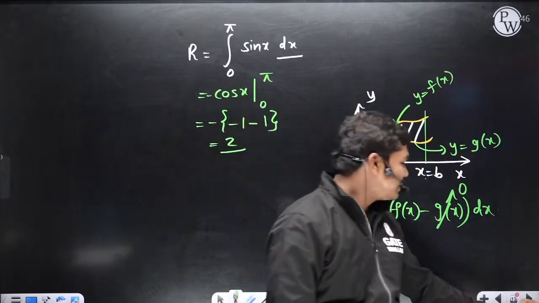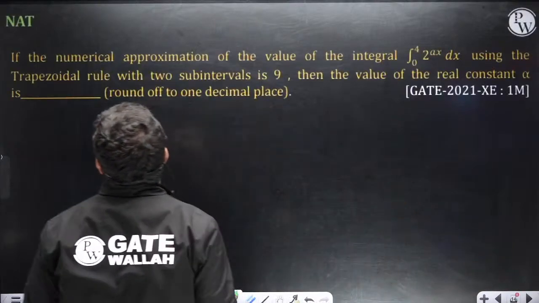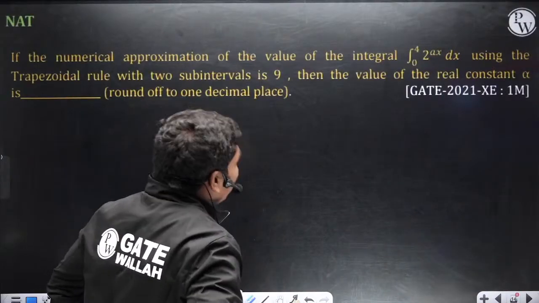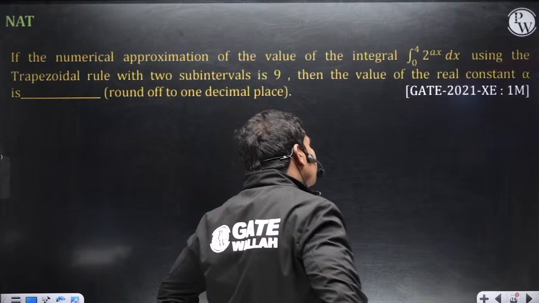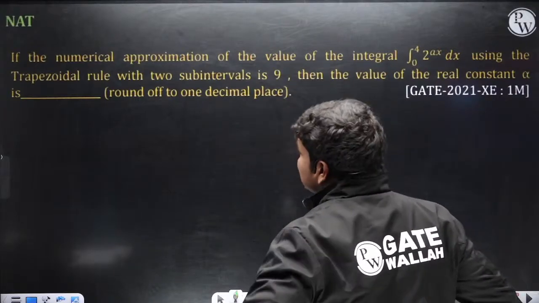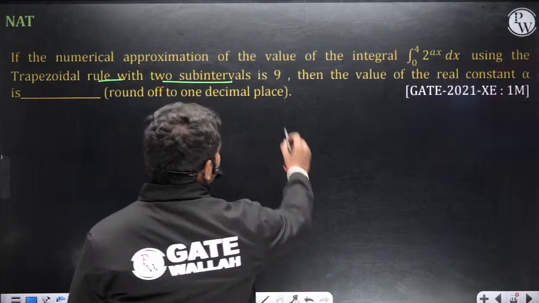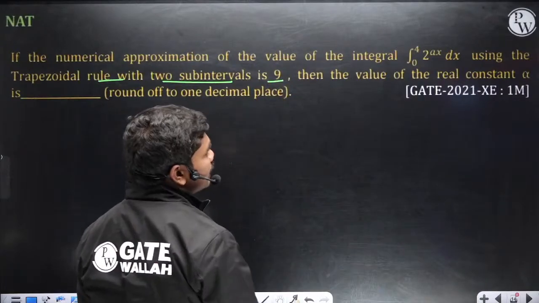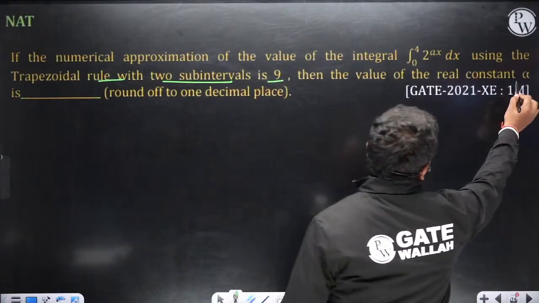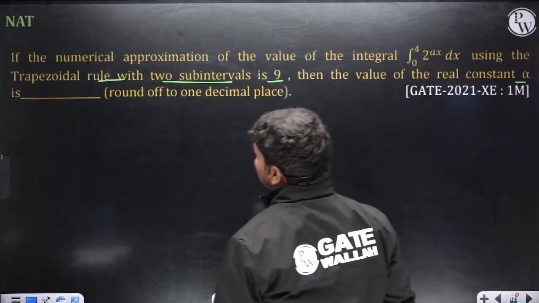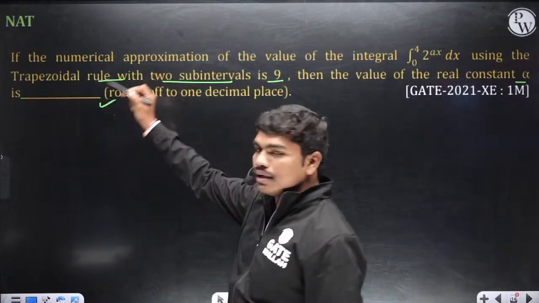Okay, now let us come here. If the numerical approximation of the value of the integral 0 to 4 of 2 power alpha x dx using the trapezoidal rule with 2 sub intervals is 9, okay, so we have used 2 sub intervals. Then the value of real constant alpha, so alpha is given here, they want what is the value of alpha.